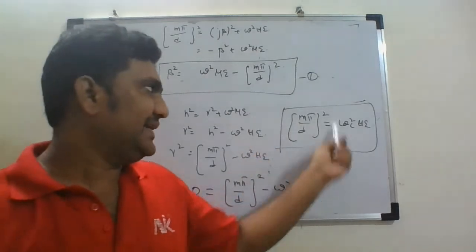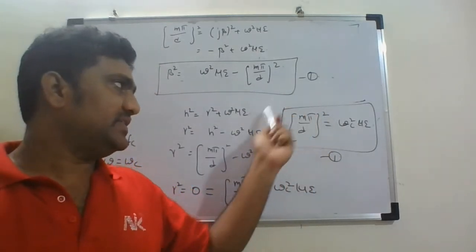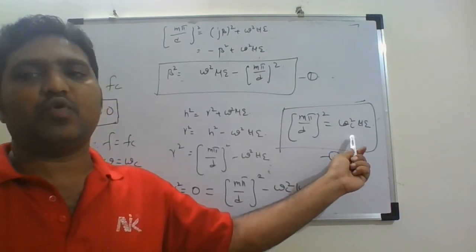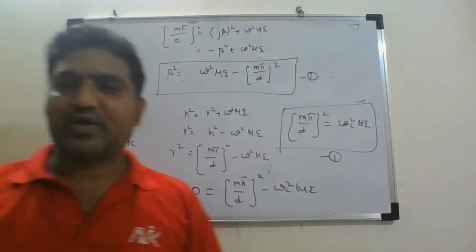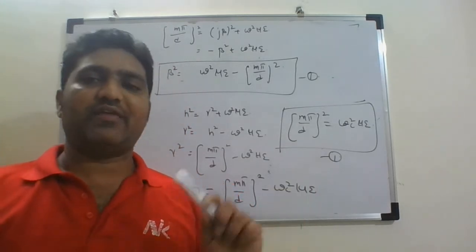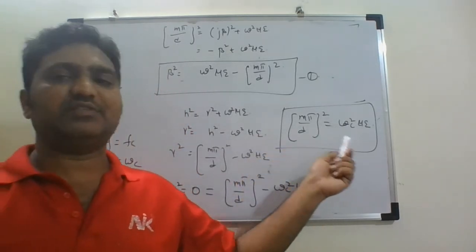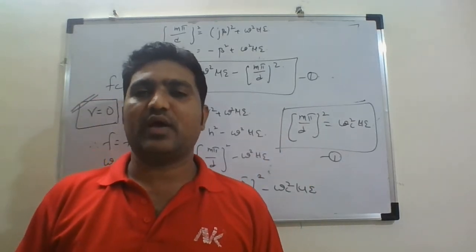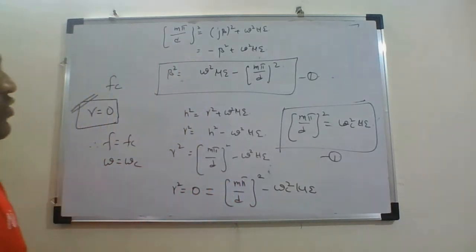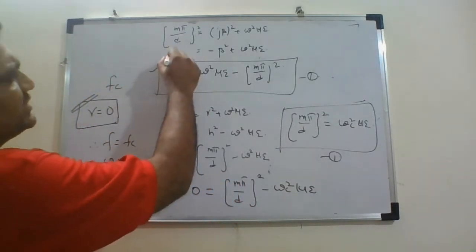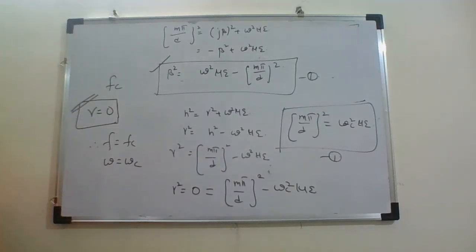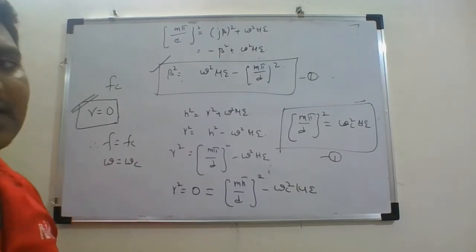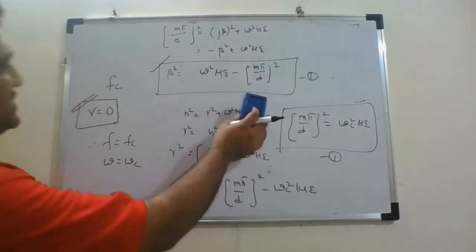That means we can replace this value of (m pi by d) whole square by omega c square mu epsilon at all places. We can use this relation everywhere: (m pi by d) whole square is equal to omega c square mu epsilon. Now, the earlier expression of beta square is also valid. It doesn't mean that it is not a valid expression, but we can make it more meaningful by substituting this here.